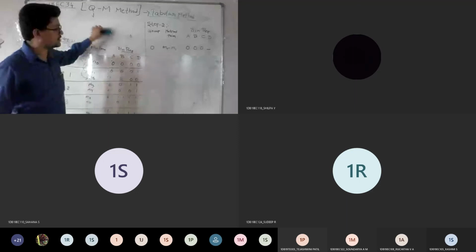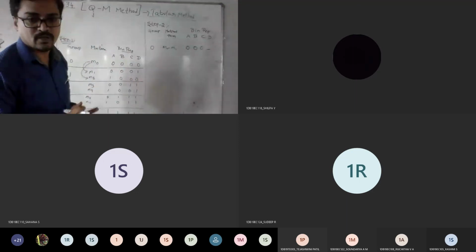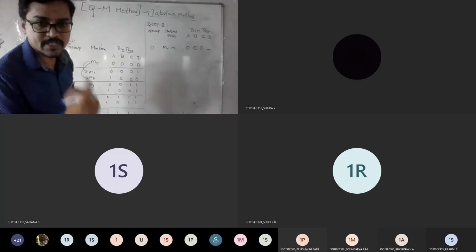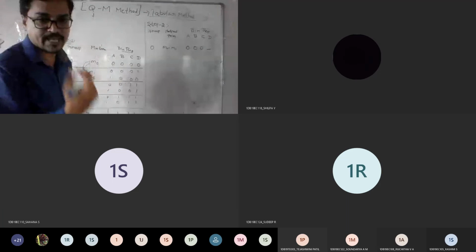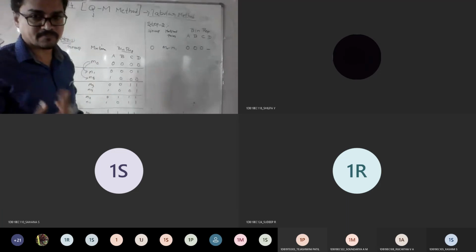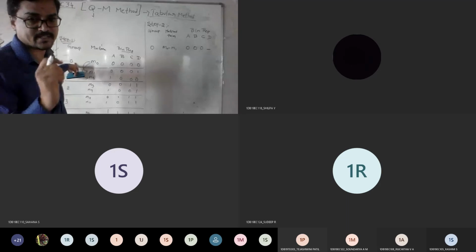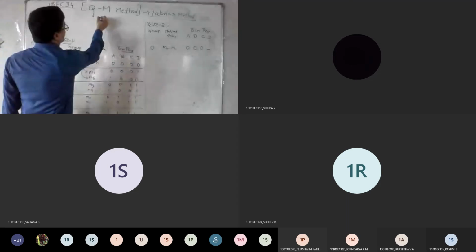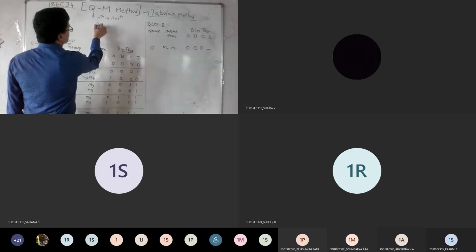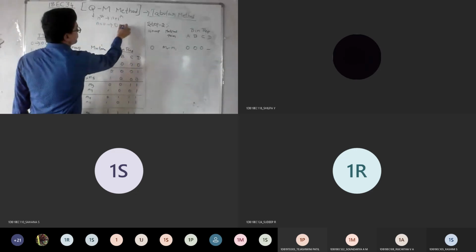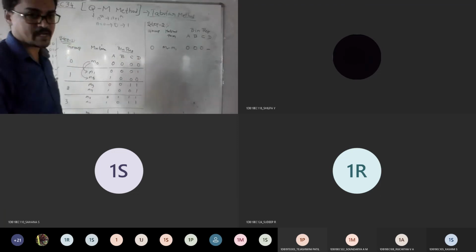So step number 1 clear with this. So step number 2, I need to fill that. For that, what I told, you need to compare group 0 with group 0 plus 1, or in general group n with n plus 1. So for the first condition, I have chosen group 0, means I have taken n is equal to 0. So general form I will write, compare with this. If I take n equal to 0, this becomes 0 compare with 1. It means group 0 should be compared with group 1, right?